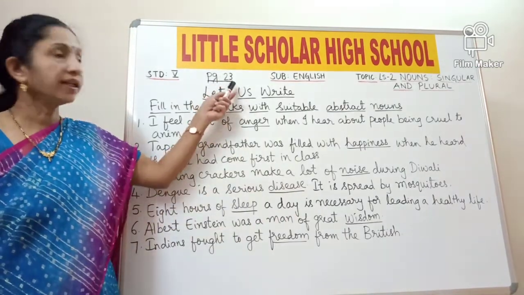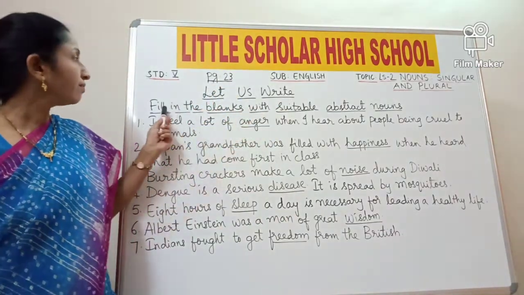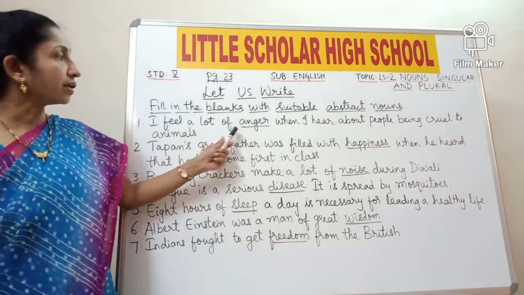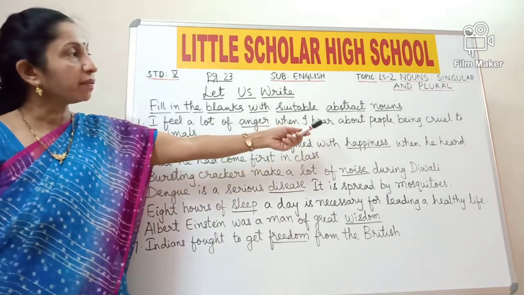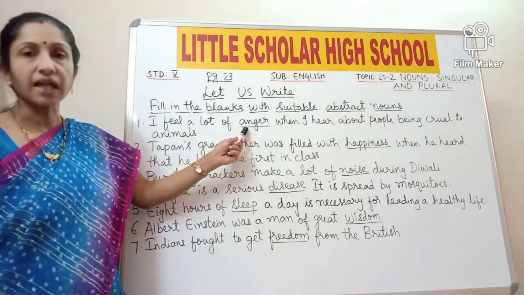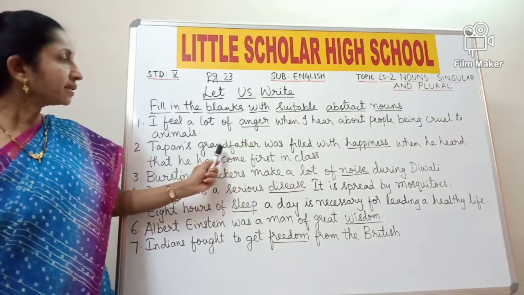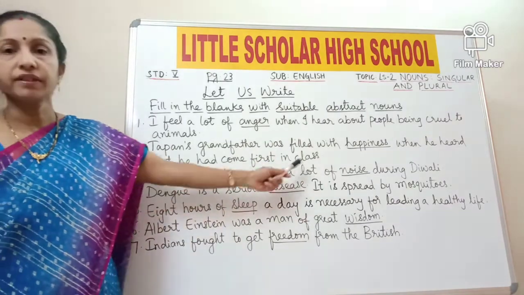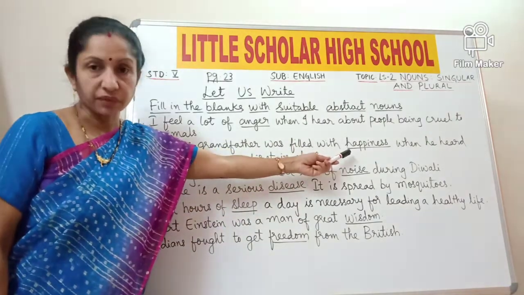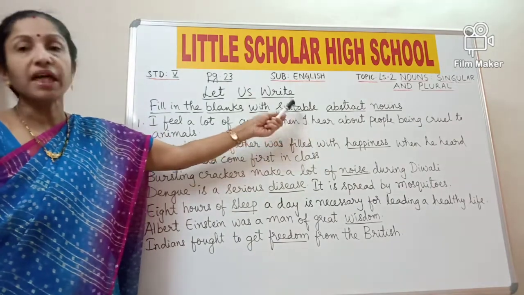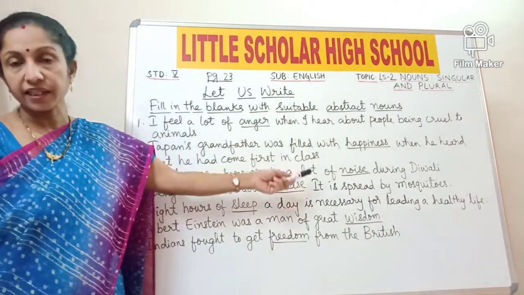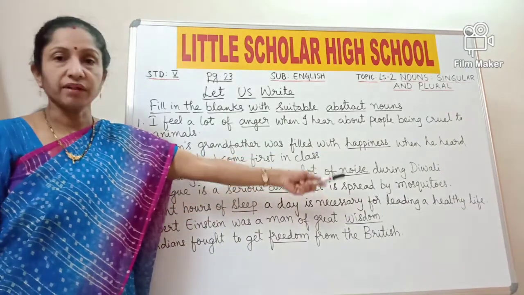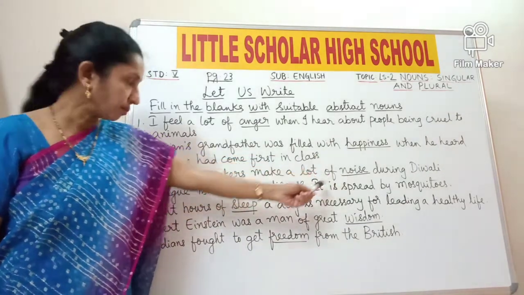Okay, page number 23. Now let us write. Now fill in the blanks with suitable abstract nouns. Now I feel a lot of anger when I hear about people being cruel to animals. So anger is an abstract noun. Tapan's grandfather was filled with happiness when he heard that he had come first in class. So happiness is again an abstract noun. So let me remind you that abstract nouns are the names of the feelings, ideas, etc. Bursting crackers make a lot of noise during Diwali. So noise is again an abstract noun.